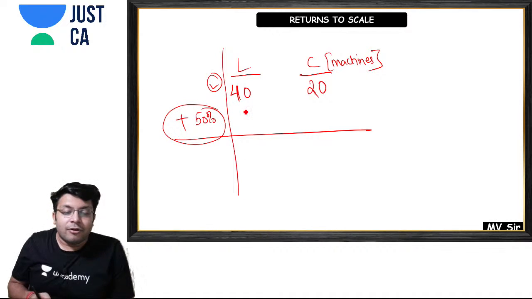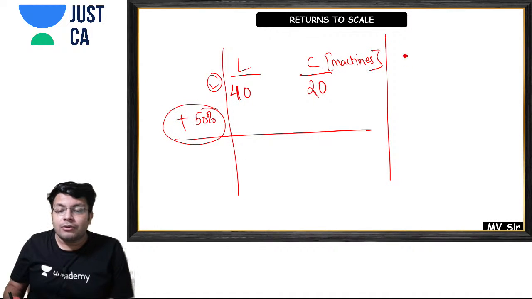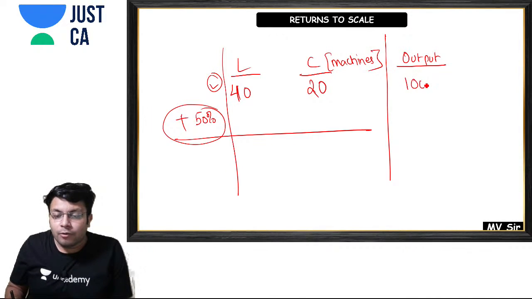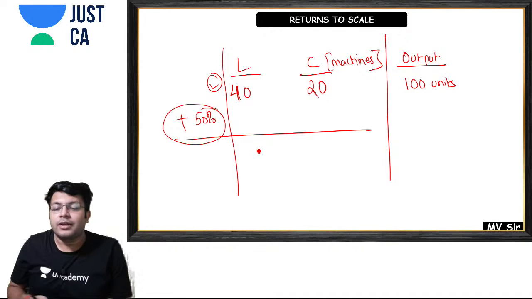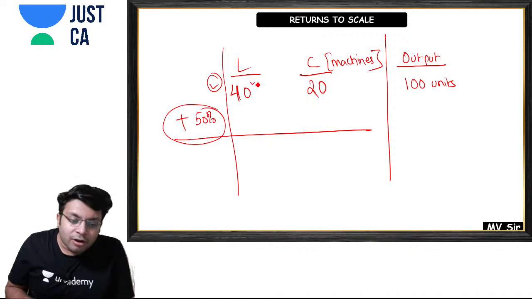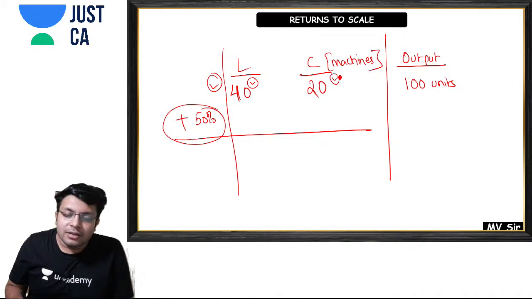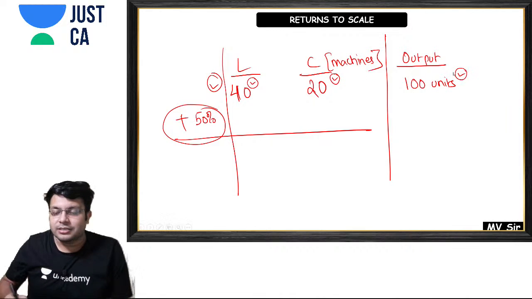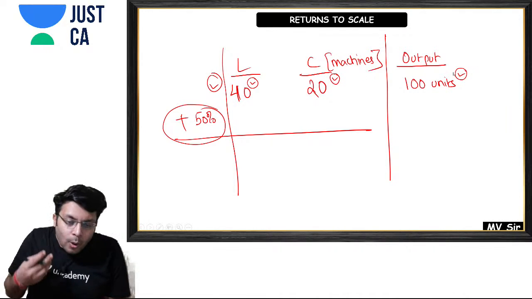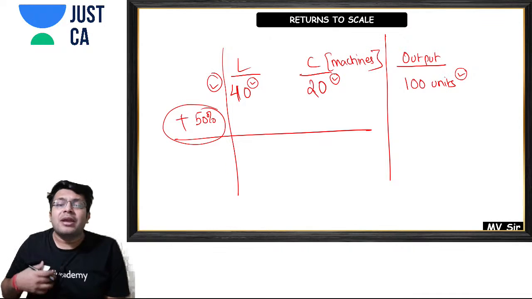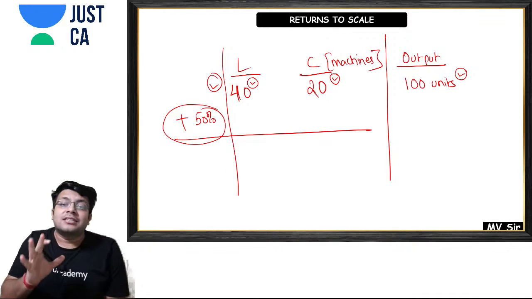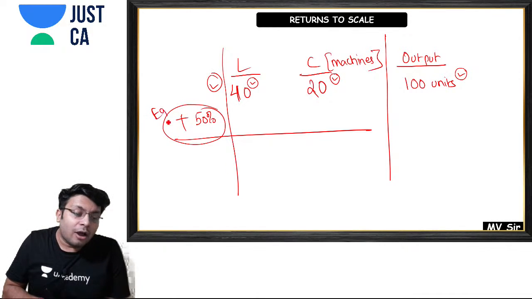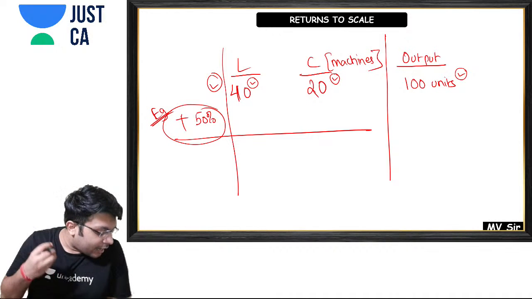I'll also tell you that my output here is 100 units. When I'm using 40 laborers and 20 machines, I can produce 100 units. This is the meaning of this. Now I am increasing all the inputs by 50%. This is just an example. It is not necessary that it will always increase by 50%. I am taking an example.